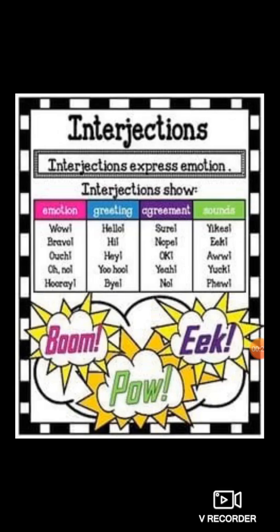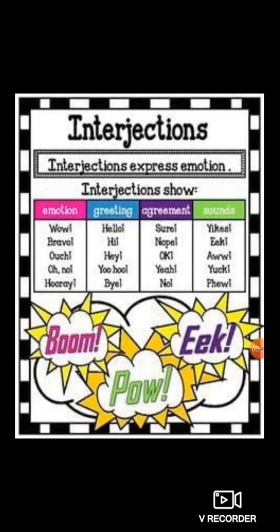Hey, hello, hi, these are the greetings. Agreement: sure, okay. Sounds like yuck, ick, boom. So interjections express emotions. Clear? And after each interjection there is always an exclamation mark.